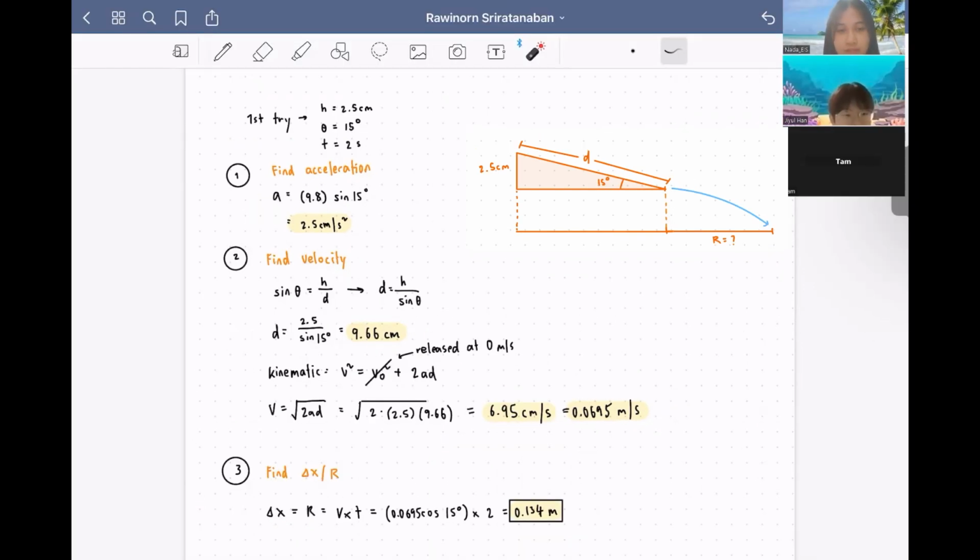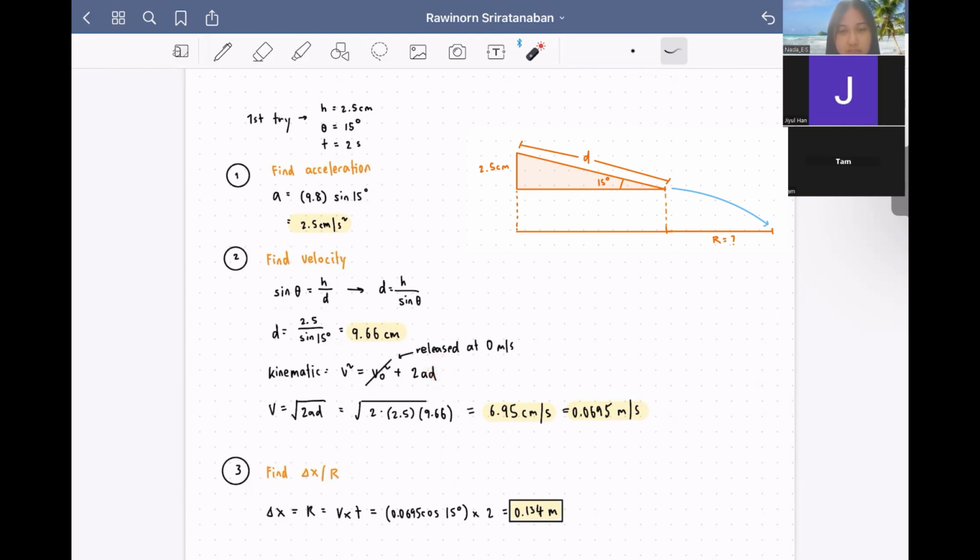Okay, so to find the velocity of the projectile, we'll be using the kinematic formula, which is velocity squared equals initial velocity squared plus 2 times acceleration times distance. As you can see here, we're missing one variable, which is distance, so we need to calculate our distance first.